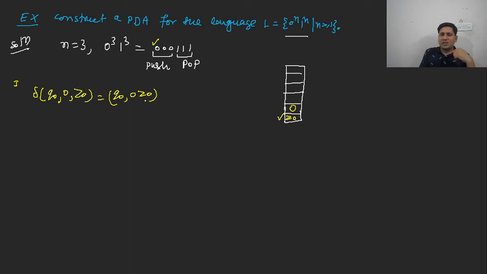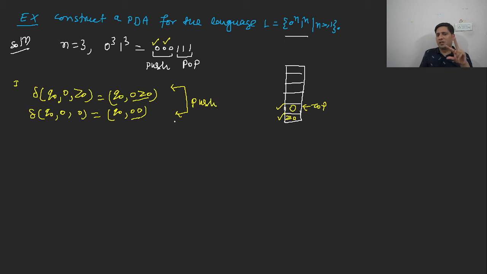Now the rest of the zeros will come above the zeros. It means this transition function will be repeated when the topmost symbol is 0. Now the topmost symbol is 0. So in this transition function, Q0 is the initial state, input is again 0, and your topmost symbol is also 0. So we will push this symbol as well onto the stack, 0, 0. Whenever there is a push operation, we will represent two topmost symbols, and these are representing the push operation.